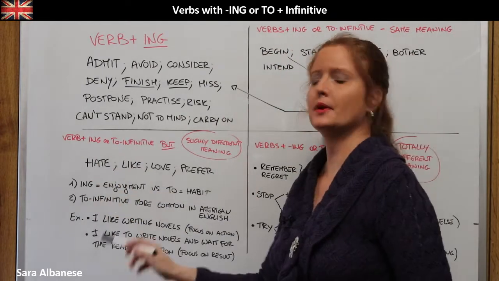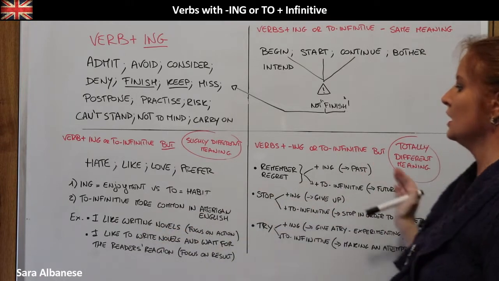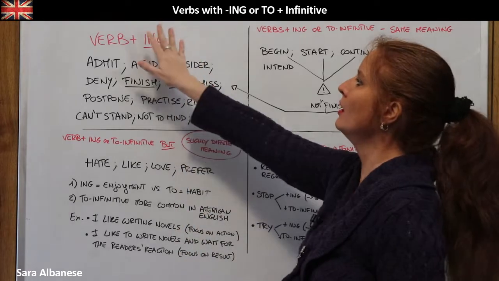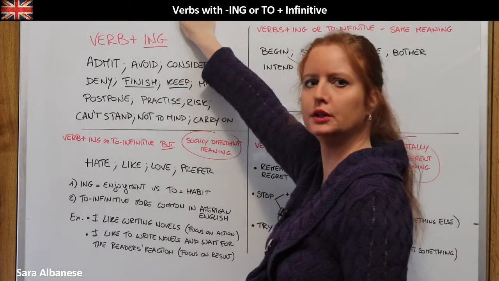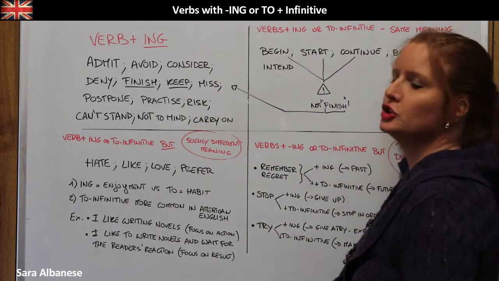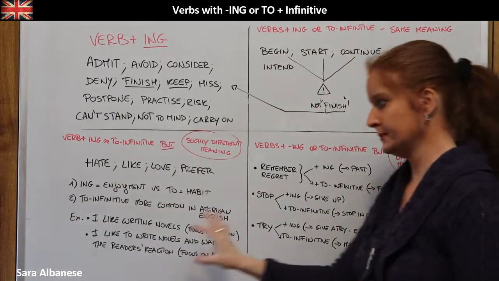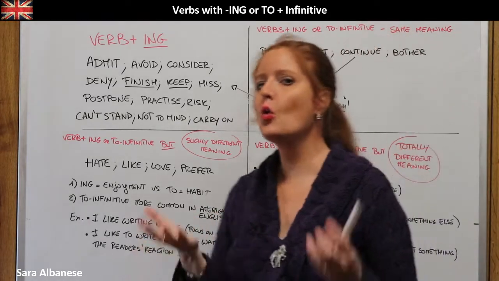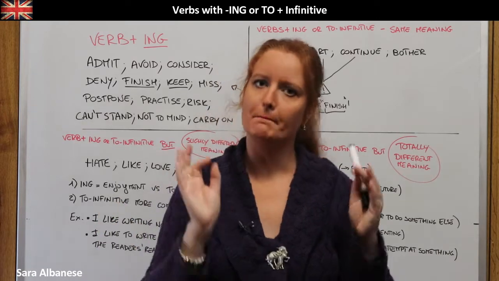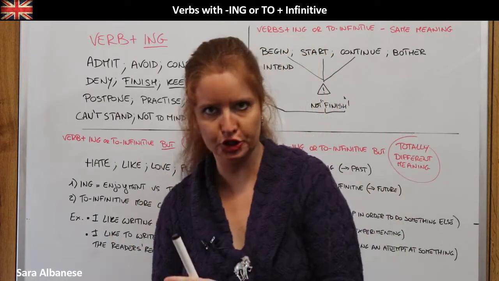Then let's go here. So these two categories here are actually quite similar, because here above we had verbs that only want the ing form or can be followed by both forms. These two groups under here are quite similar because both of them can be followed by both forms, either ing or to.